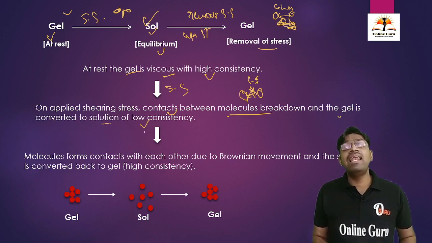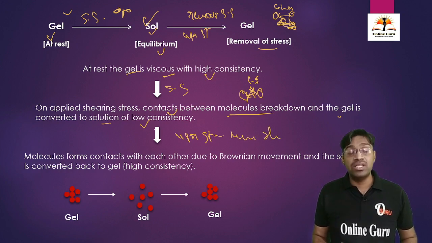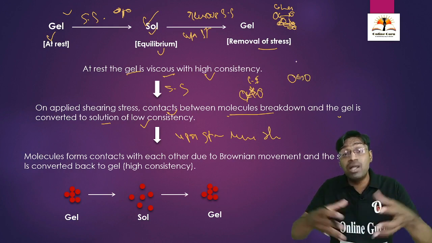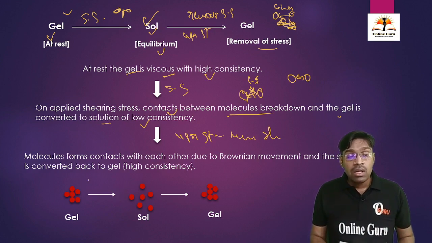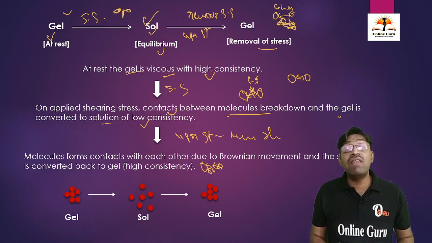It has very little consistency. Then upon standing or removal of shearing stress, the cohesive forces are again developed, and the molecules come together and attain the original viscous state.